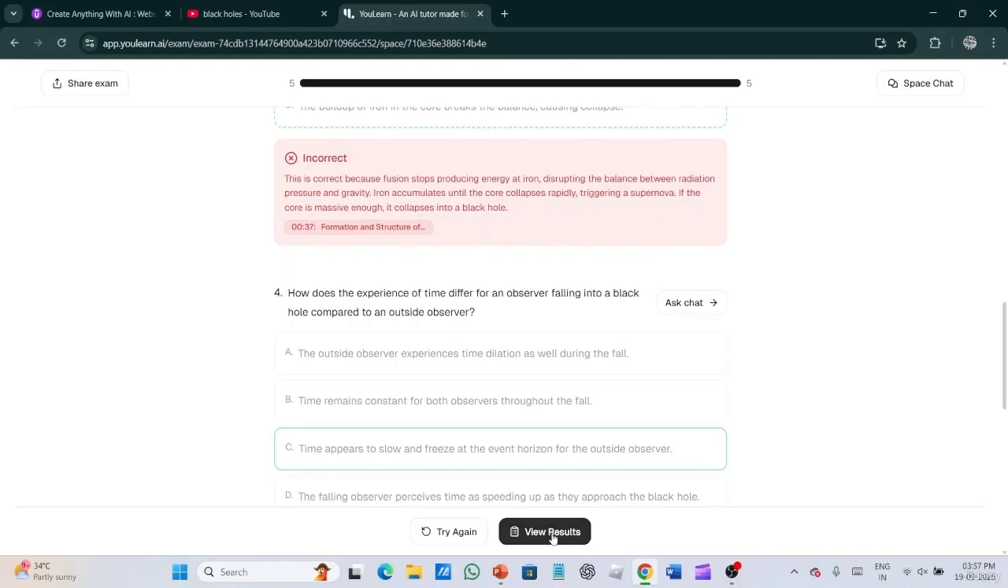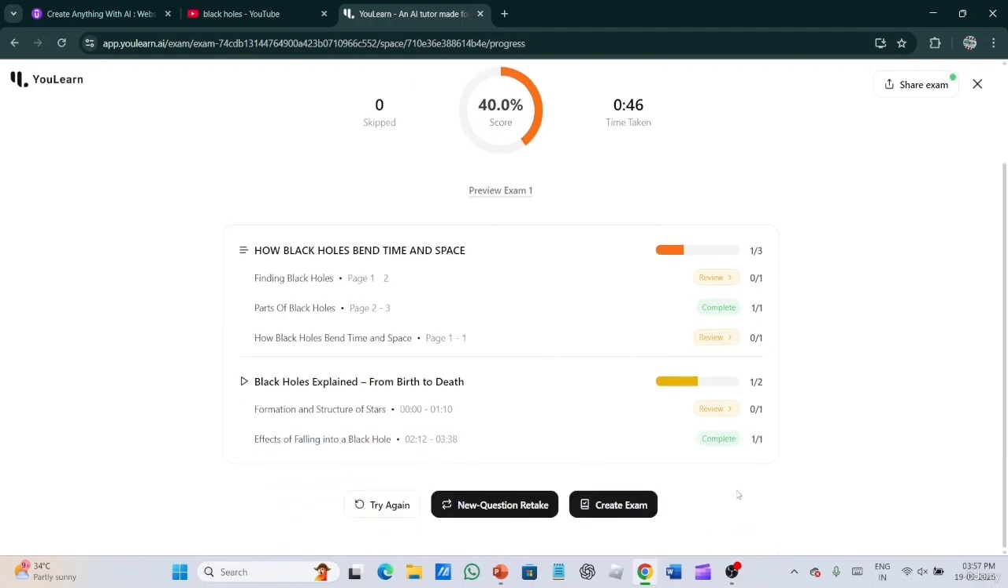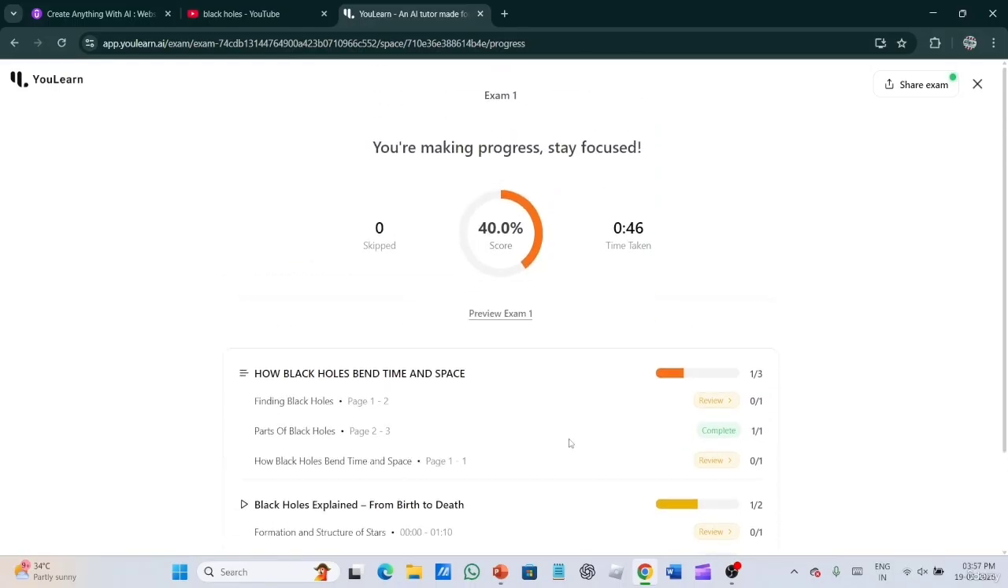To view the results, click on view results. As you can see, it shows 0 skipped, time taken, your score, and the percentage. It is showing all the things. Then it can create a new exam also. It can also retake new questions. We can also click on try.